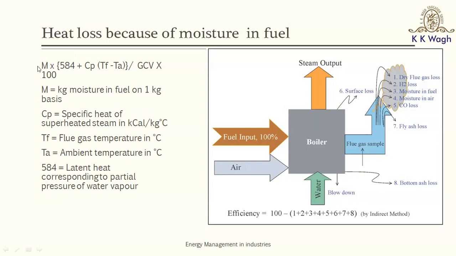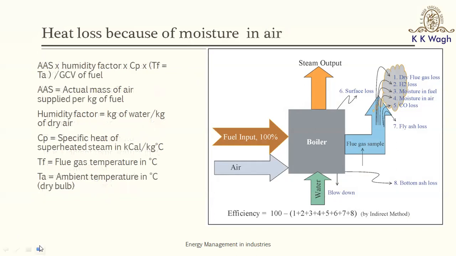So by knowing the moisture in the fuel, and how do you know the moisture in the fuel? Again, from the analysis of the fuel. So by knowing the moisture in the fuel, and by using this formula, by knowing the temperature of the flue gases and ambient temperature, one can determine the heat loss because of moisture in the fuel. And again, you understand how important it is to see that the fuel is dry. If you make the fuel dry before burning it, then your boiler efficiency will increase, because this loss would not be there. This loss would be reduced substantially.